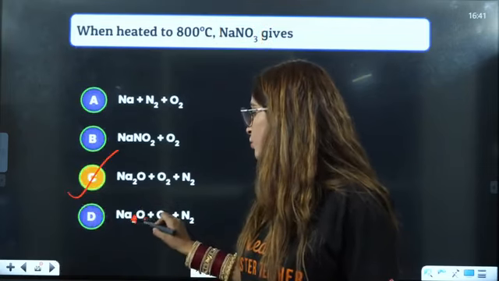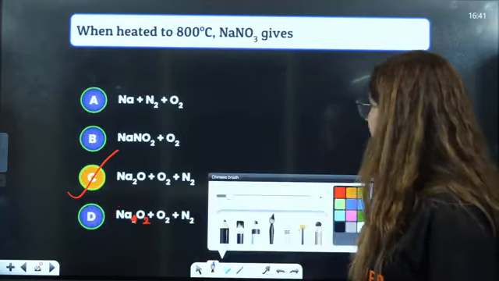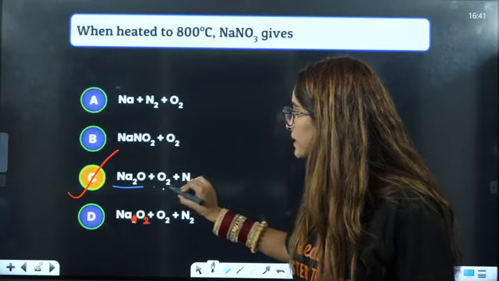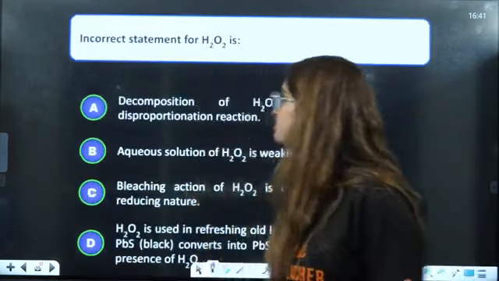Here I'll just put 2 here, otherwise both the things are the same only. So you will get Na2O plus O2 plus N2. Very, very important.